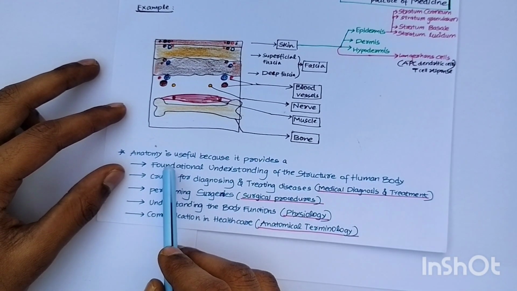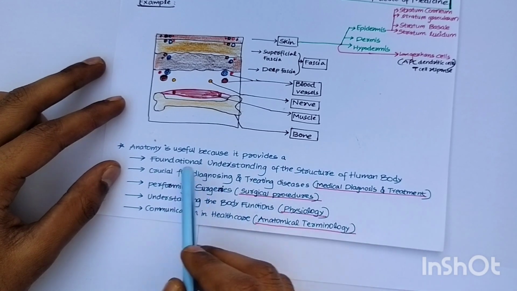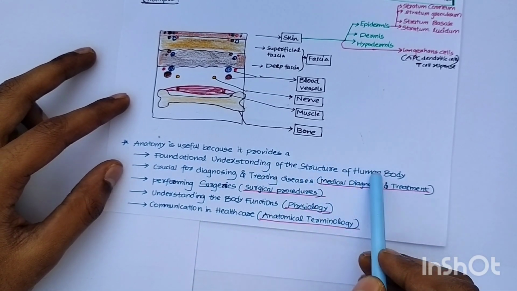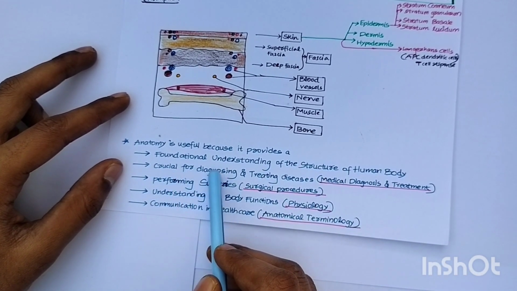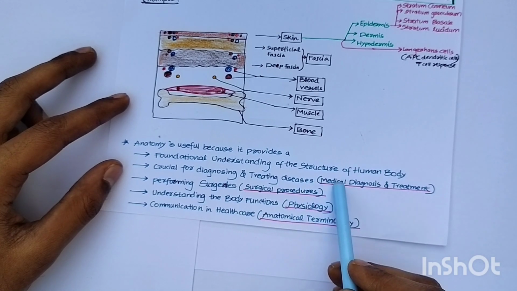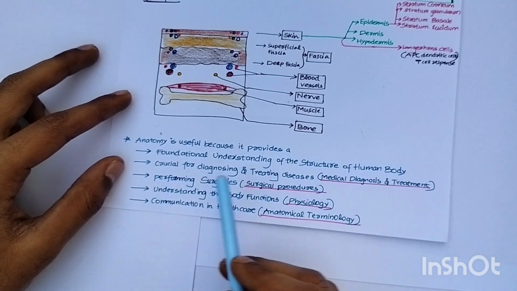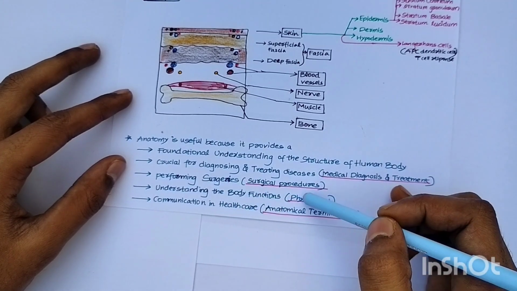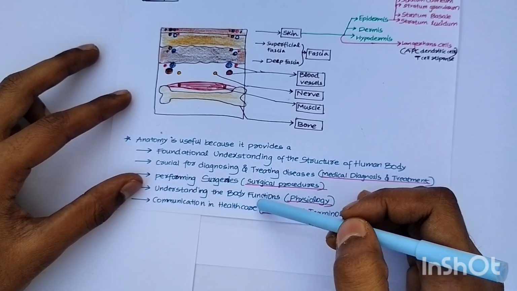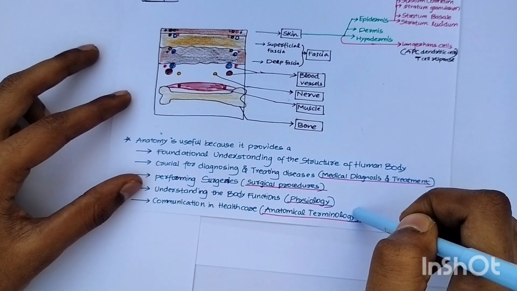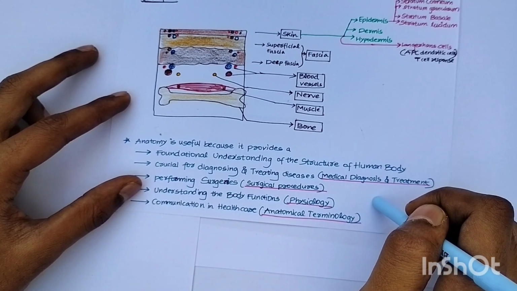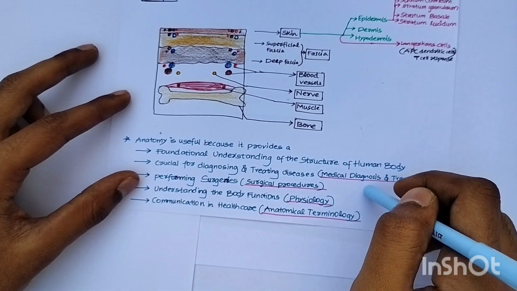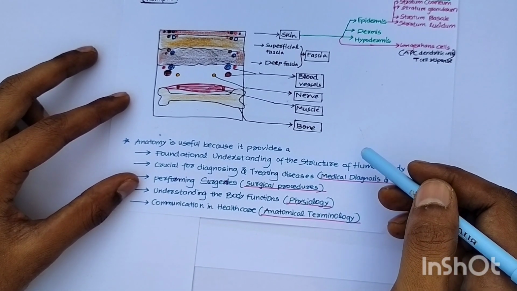So anatomy is useful because it provides a foundational understanding of the structure of the human body, crucial for diagnosis and treating disease, medical diagnosis and treatment, performing surgeries, surgical procedures, understanding the body function, physiology, and communication in healthcare, anatomical terminology, right? By studying anatomy, you will get to know the terminologies so that you can communicate with your co-healthcare team.